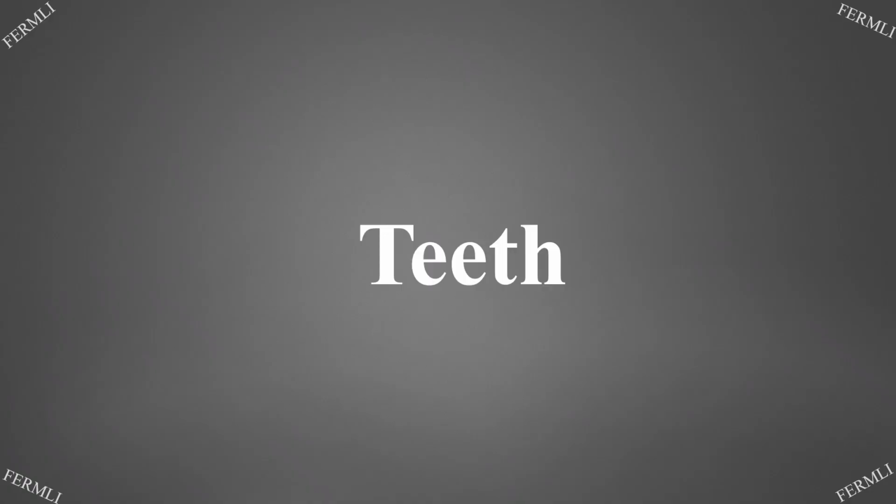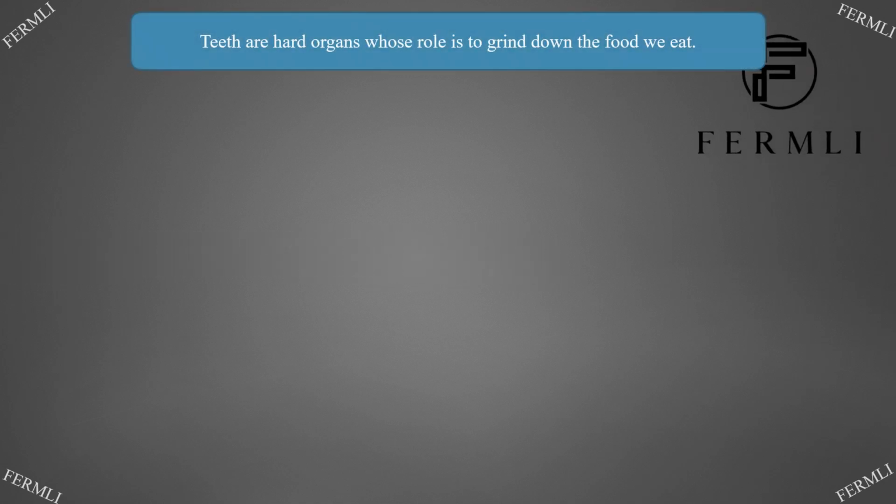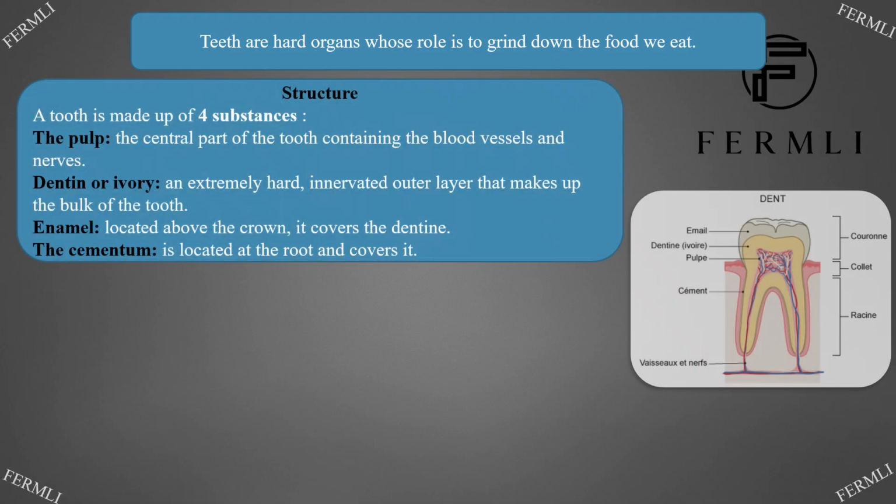Teeth. Teeth are hard organs whose role is to grind down the food we eat. Structure. A tooth is made up of four substances: the pulp, the central part of the tooth containing the blood vessels and nerves. Dentin or ivory, an extremely hard, innervated layer that makes up the bulk of the tooth. Enamel, located above the crown, it covers the dentin. The cementum is located at the root and covers it.